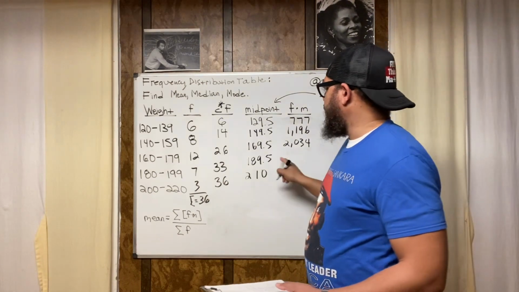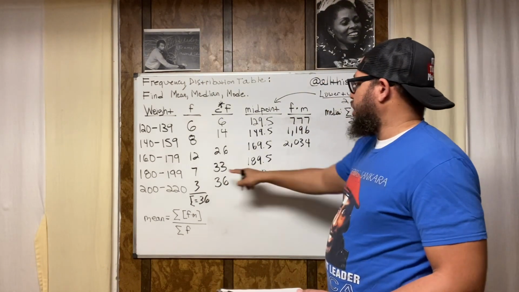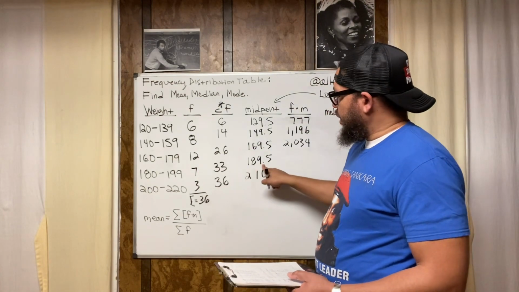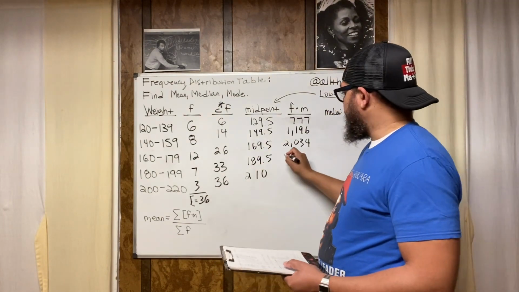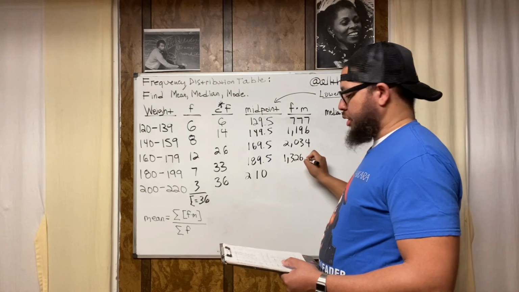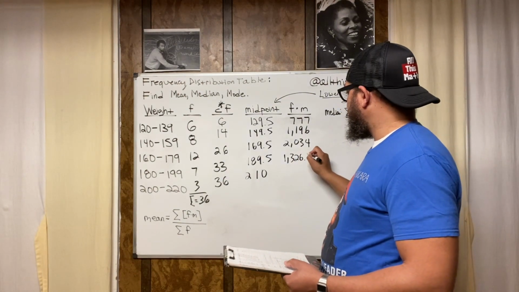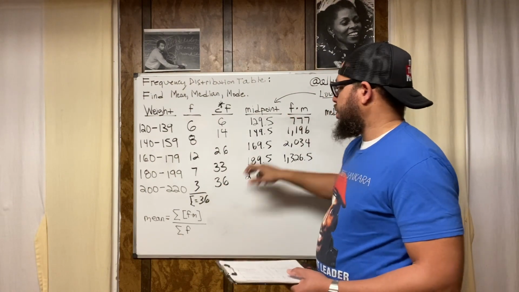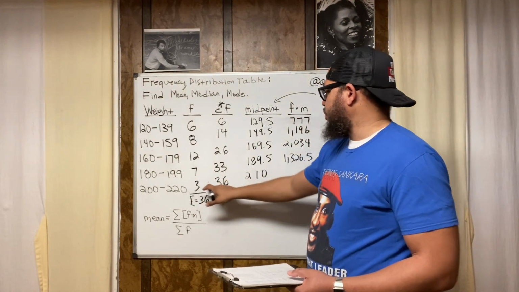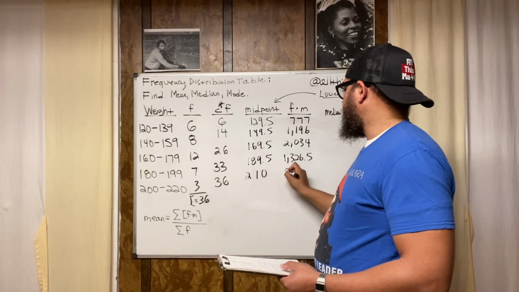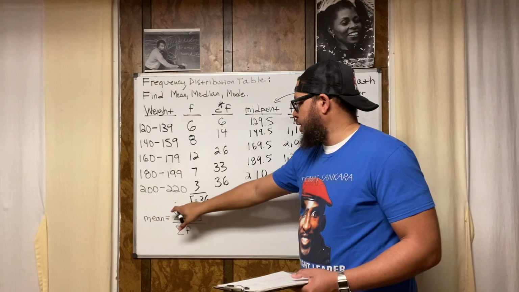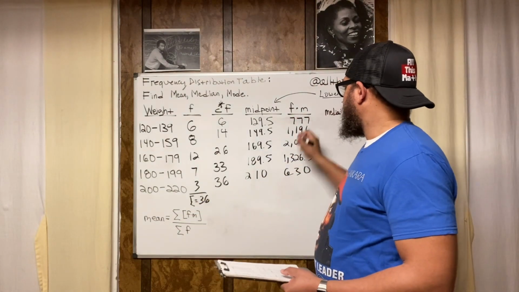So now to find the FM product of this weight class, we do 7 times 189.5, and we get 1,326.5. And then to find the FM product of this weight class, we do 3 times 210, which is 630. Now, for this formula, we're going to need the sum of these values.